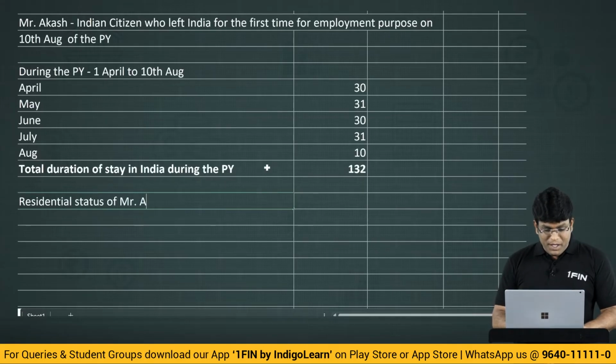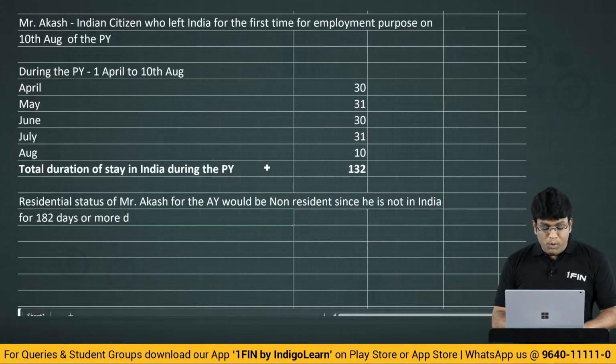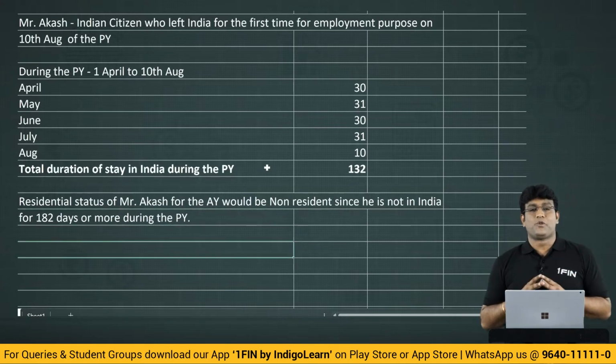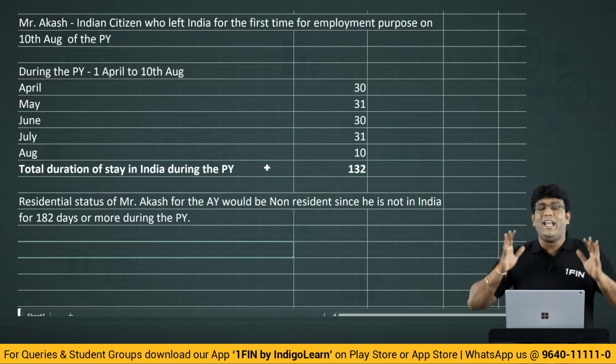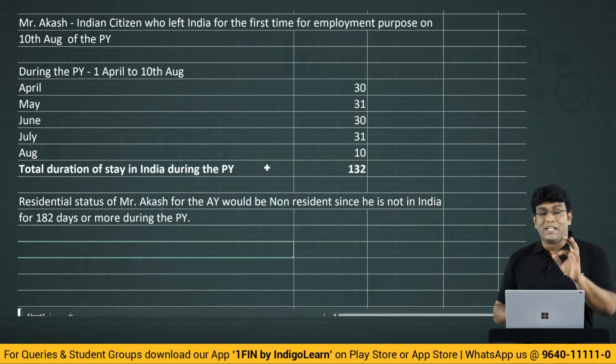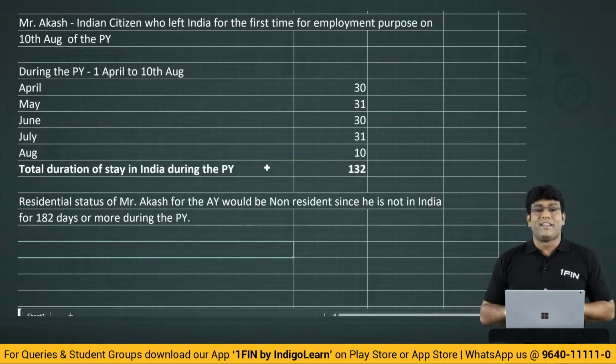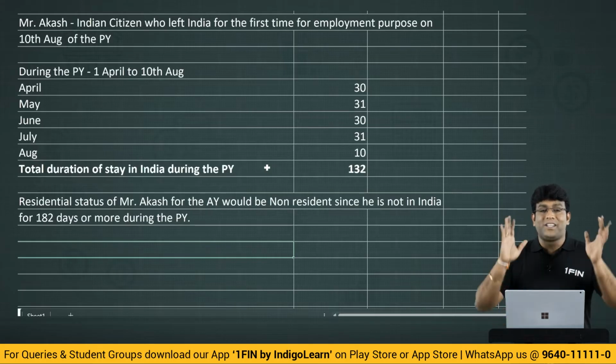the residential status of Mr. Akash for the assessment year would be non-resident, since he is not in India for 182 days or more during the previous year. I'm sure you got clarity on this question, my dear friends. Even though he is satisfying 60 and 365, still we will categorize him as non-resident only. The reason being very clear that the 182 days condition is not satisfied.